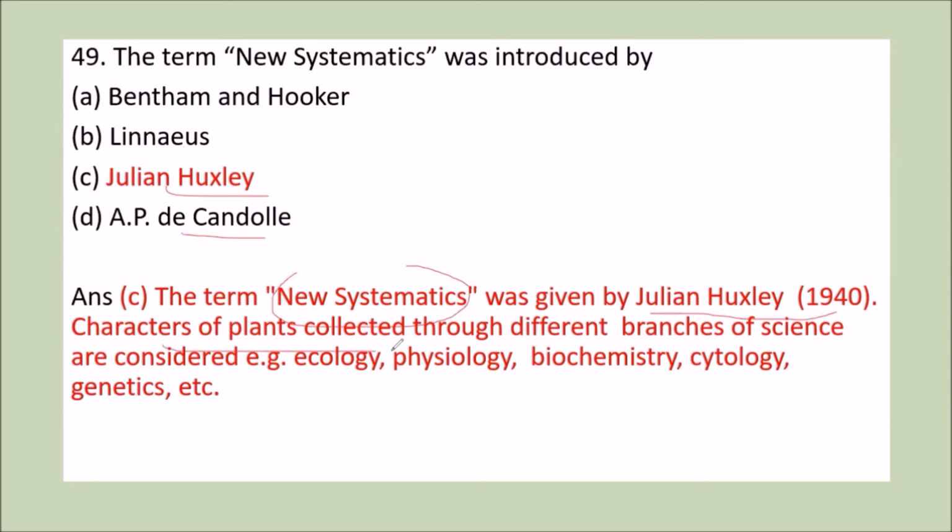Now, characters of the plants collected through different branches of science are considered, that is ecology, physiology, biochemistry, cytology, and genetics. So option C is the correct answer.